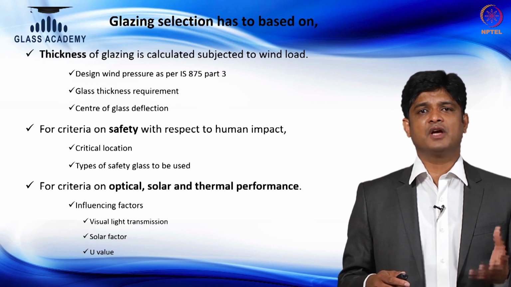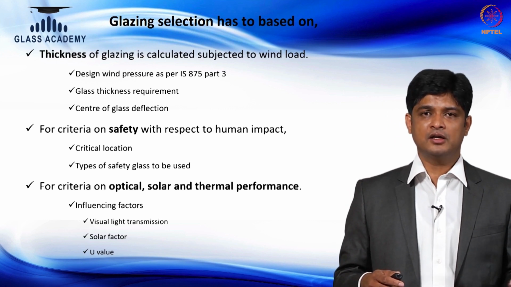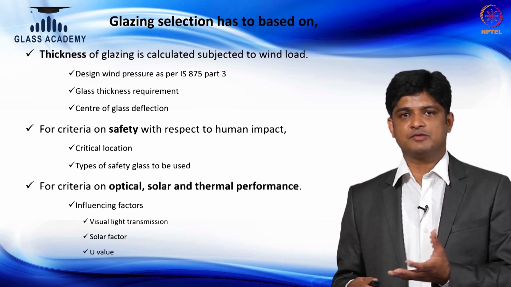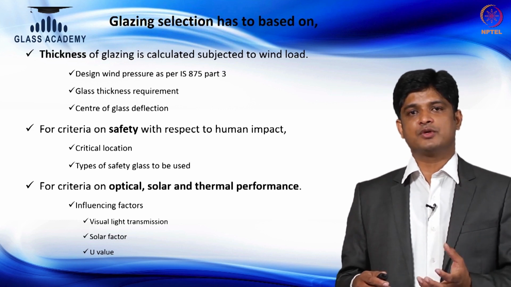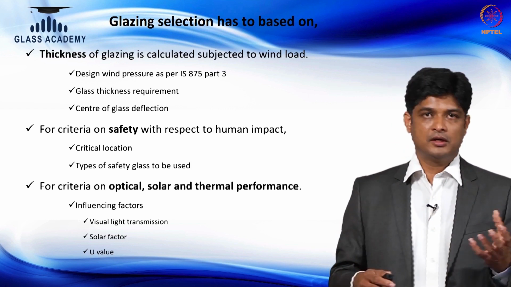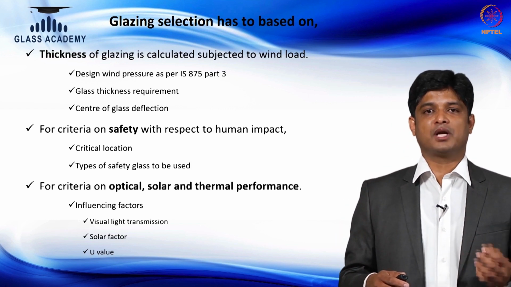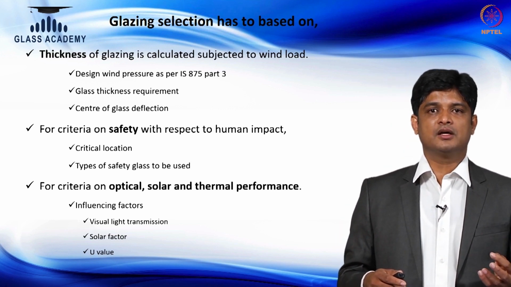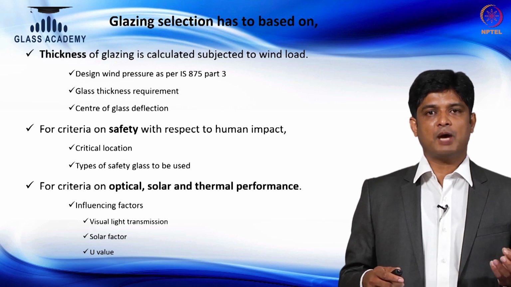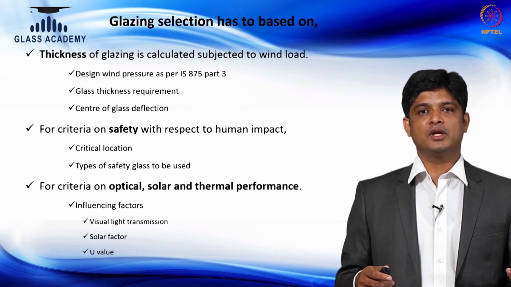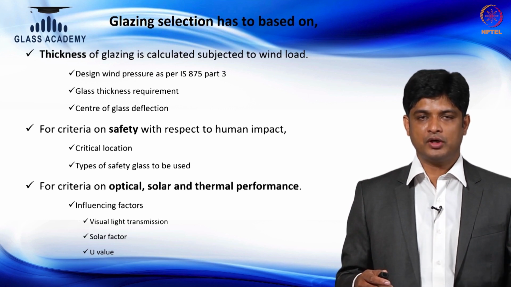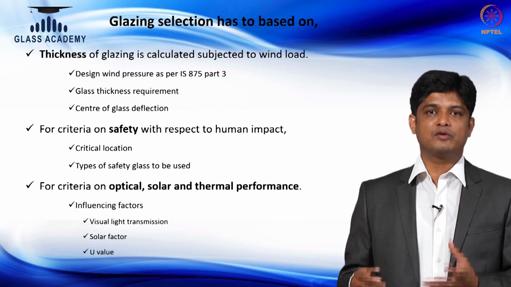India as a country, we have a higher amount of heat and light, so there is a tendency of light transferring through the glass. Similarly, there is a possibility of direct heat transmission into the building. U value, which is the third important parameter, is ideally the heat transfer that happens between two different climatic conditions. Say today the outside environmental conditions are above 40, my inside set temperatures are below 25.